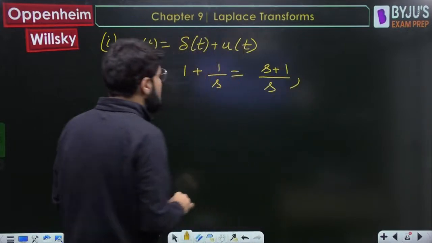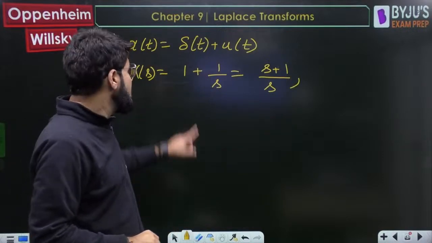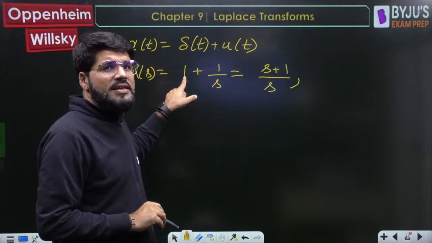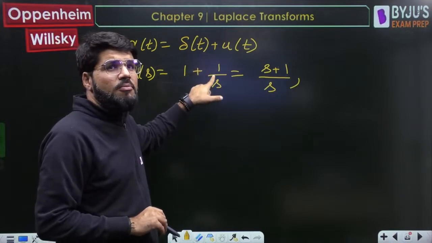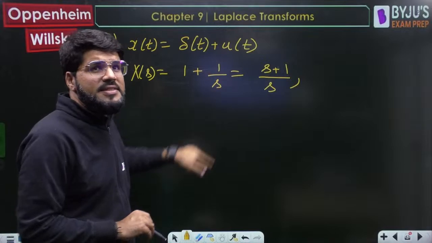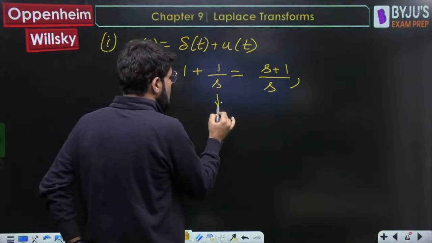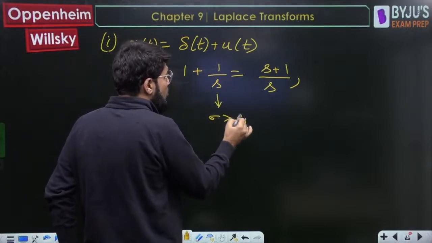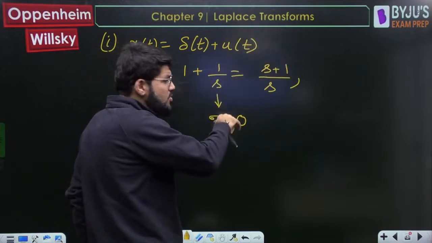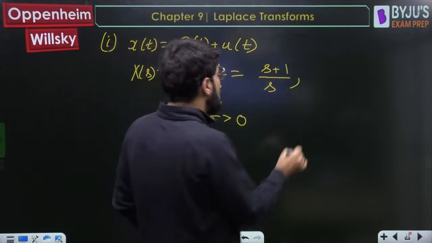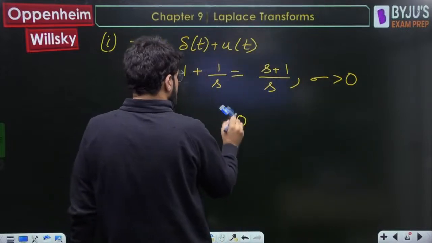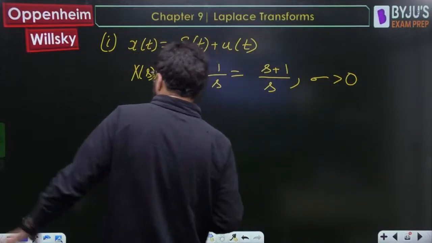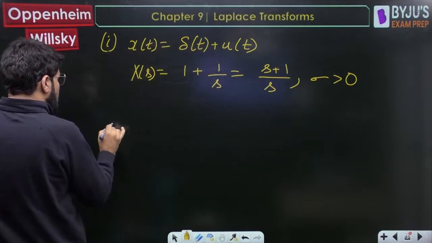Okay, what about the ROC? This does not have any pole, so the ROC is the entire s-plane. For 1 upon s, the Laplace transform of u(t), the ROC is sigma greater than 0 because the pole is 0 and the signal is u(t), right-sided. So the ROC is also right-sided, sigma greater than 0. So overall the ROC is sigma greater than 0. Okay. Now the next part was